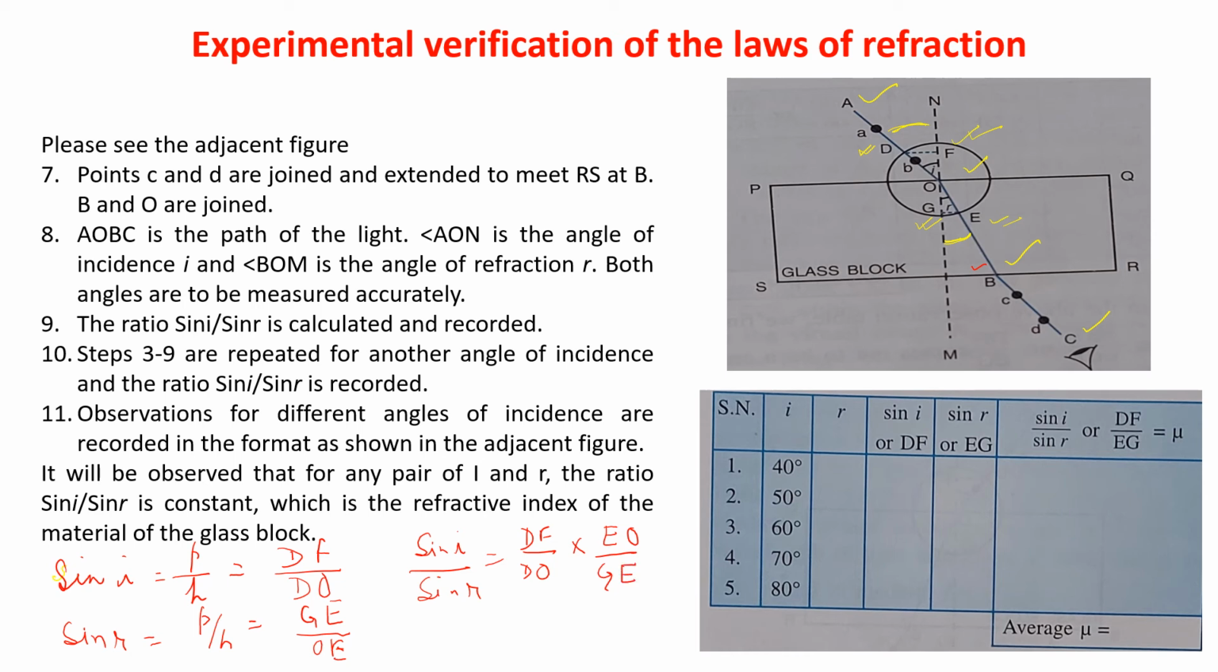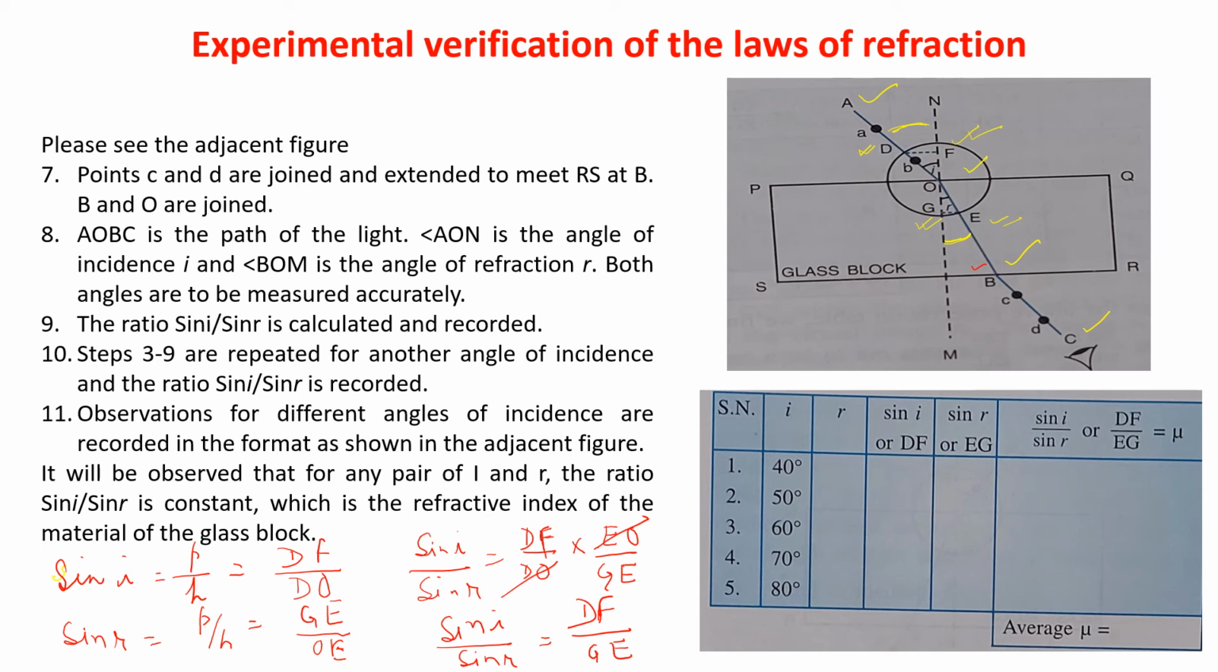Now DO and EO, they are the radius of the circle and they are the same. So DO and EO will get cancelled. So what we are getting, sin I by sin R is equal to DF by GE. Now measure DF and GE with the help of a scale. That will give you the value of sin I by sin R.